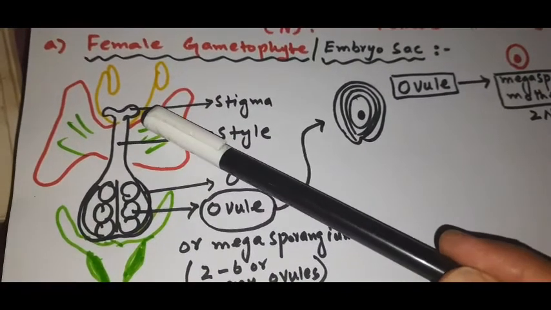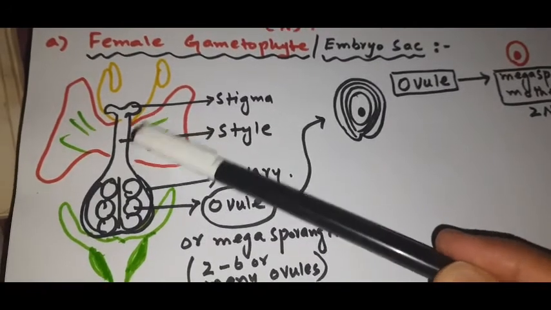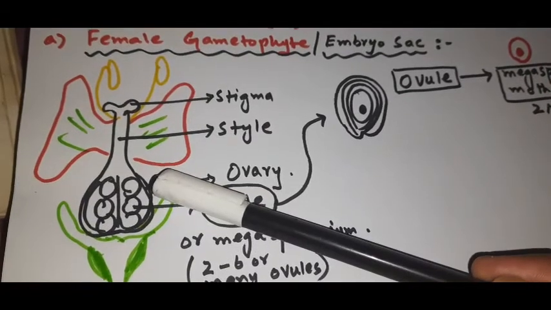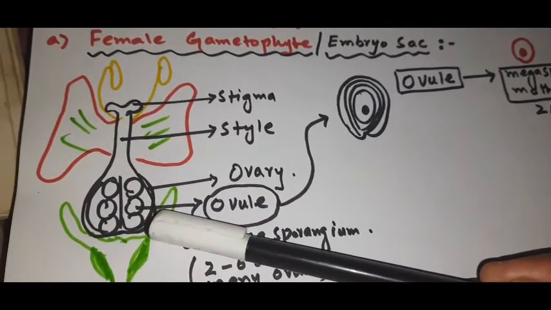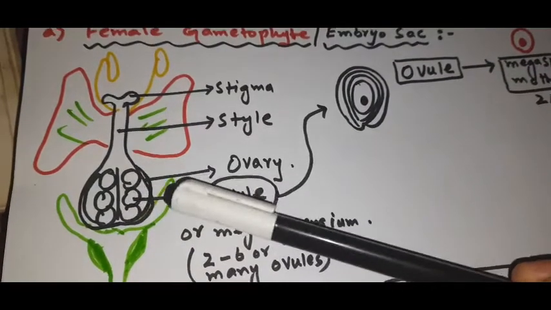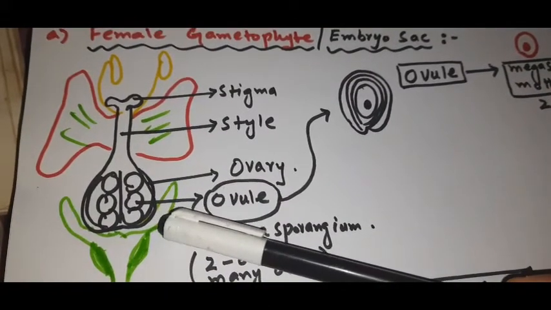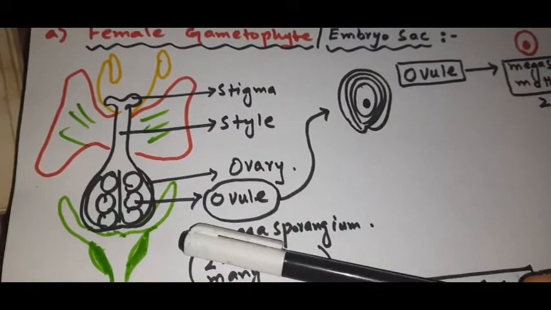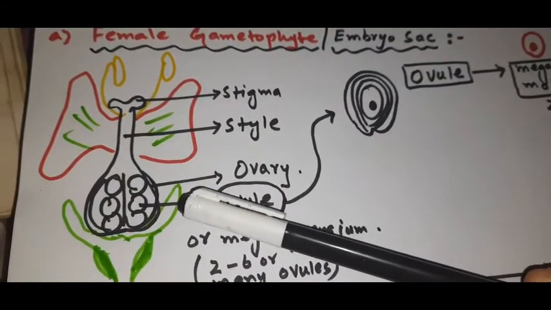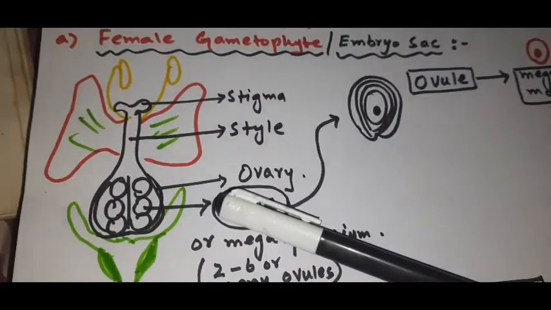So the female reproductive part consists of the stigma and the stalk, which is known as style, and the basal part is known as ovary. Inside the ovary we have many ovules. These ovules later on become seeds. Understand? So inside the ovary there are one to many ovules. It depends on the species of the plant, right? Inside each ovule, one haploid megaspore is produced through meiosis.